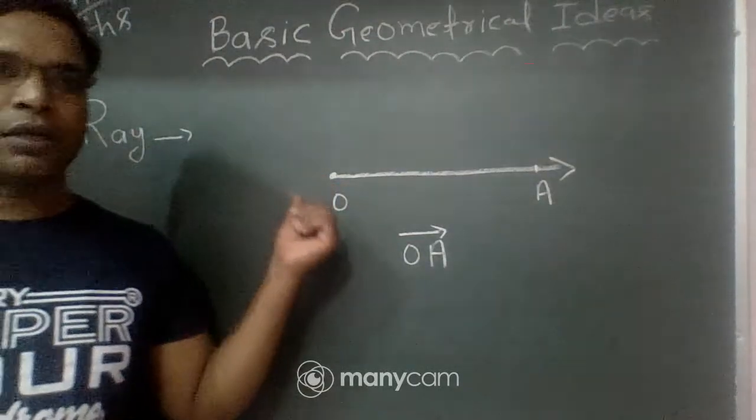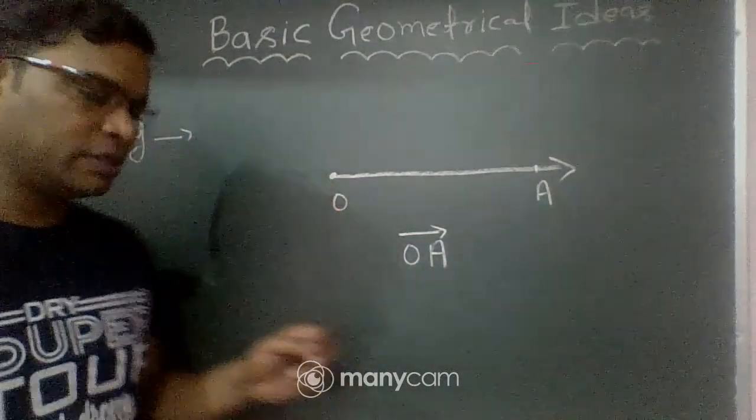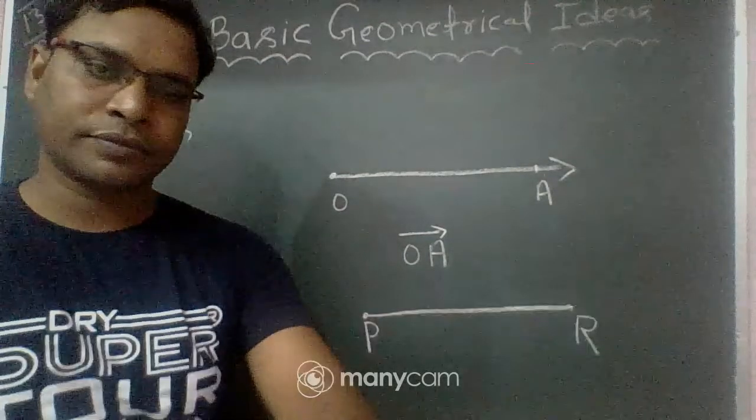And after this, line segment. What is a line segment? You can see this is a line segment. A line segment has fixed length. It has two end points. You can't extend a line segment. This is a fixed distance. You can measure it. It has two end points P and R, and we read it as line segment PR.